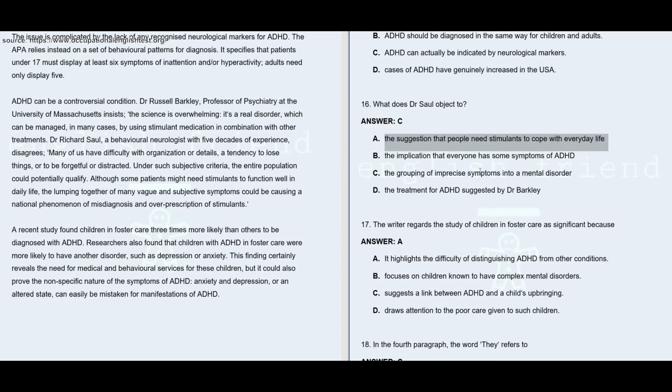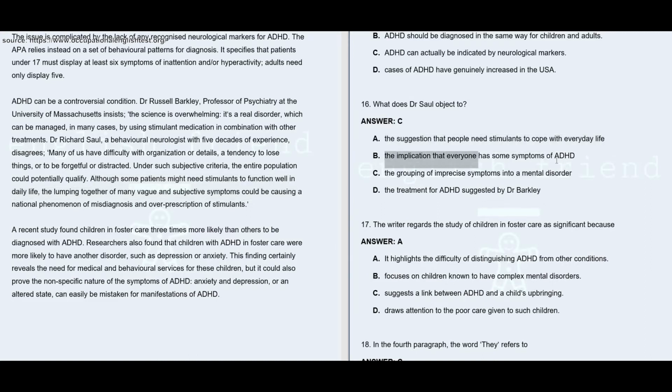He is not objecting to that idea, because here you may see, although some patients might need stimulants to function well in daily life, lumping together of many vague and subjective symptoms could be causing a national phenomenon. So he's not against or objecting to the need of stimulants to cope with the everyday life of people. He is just going against the grouping of imprecise symptoms. So option A is wrong.